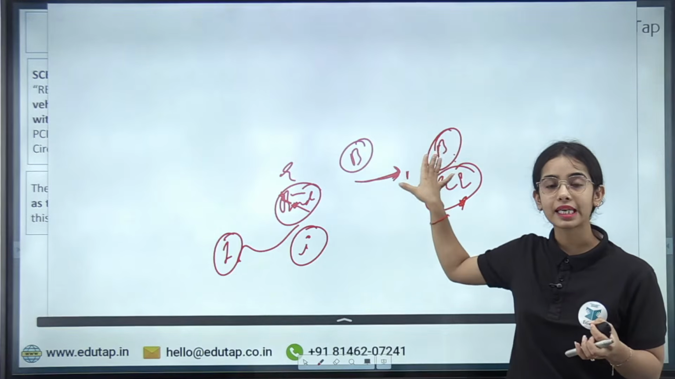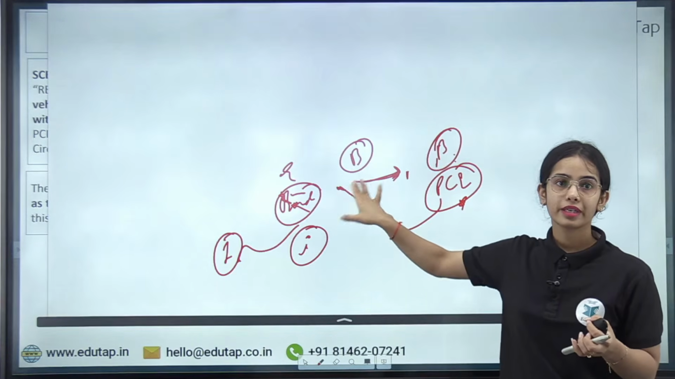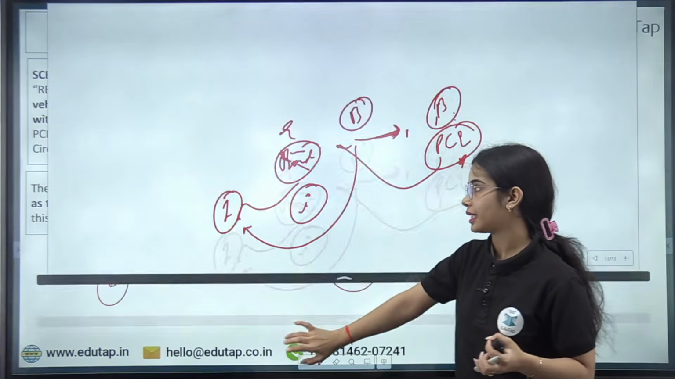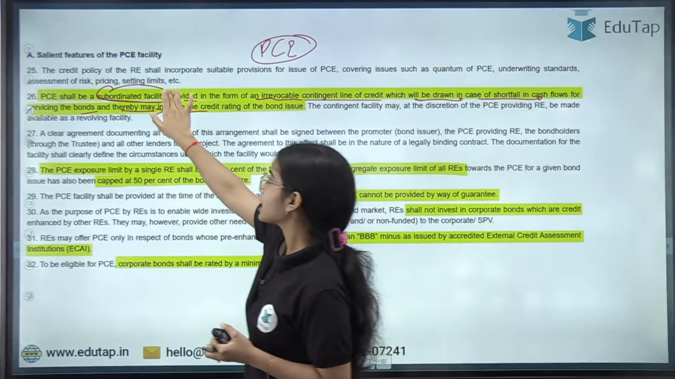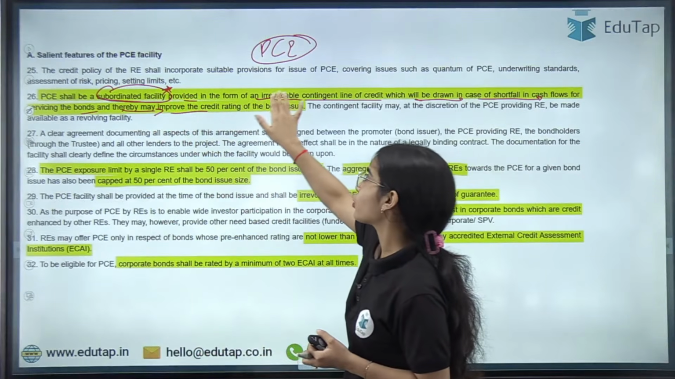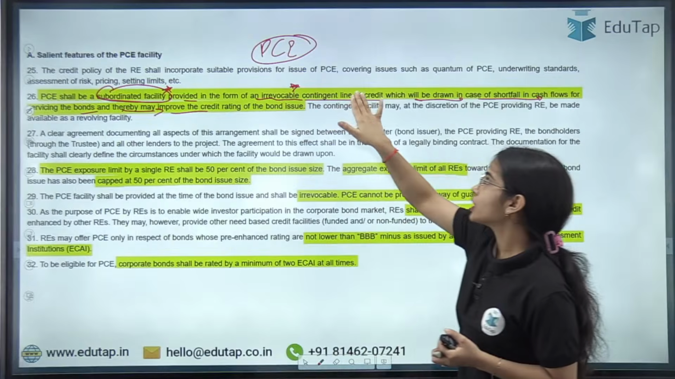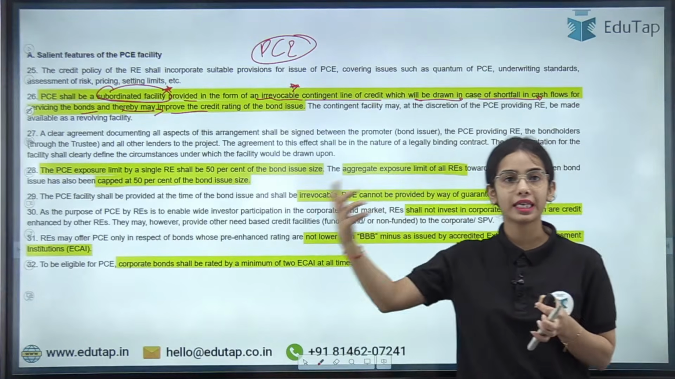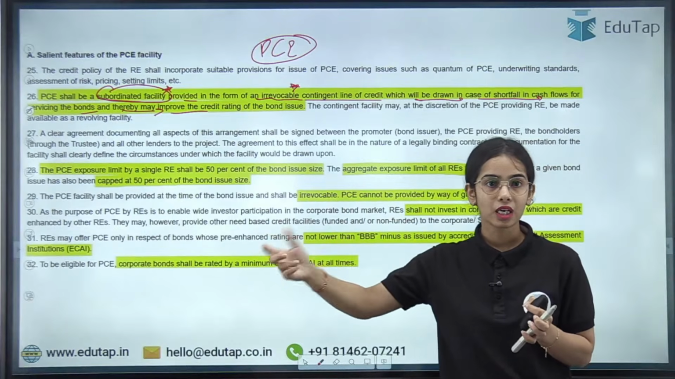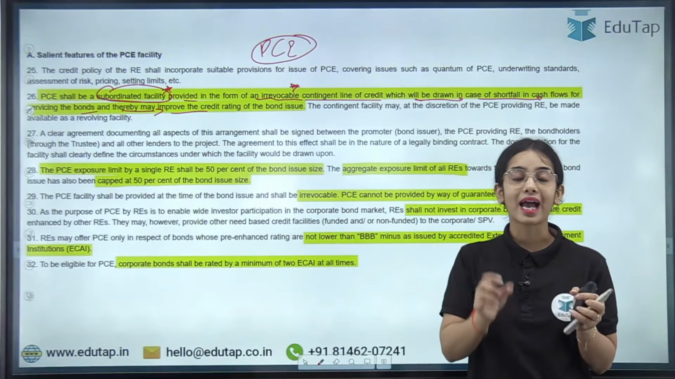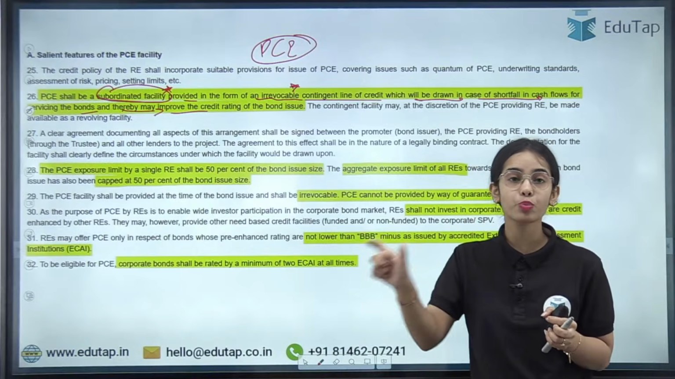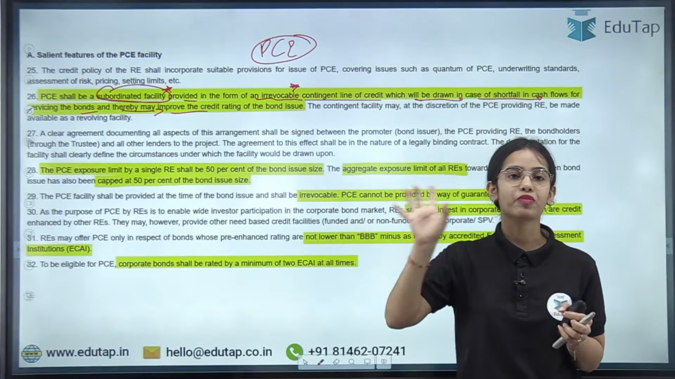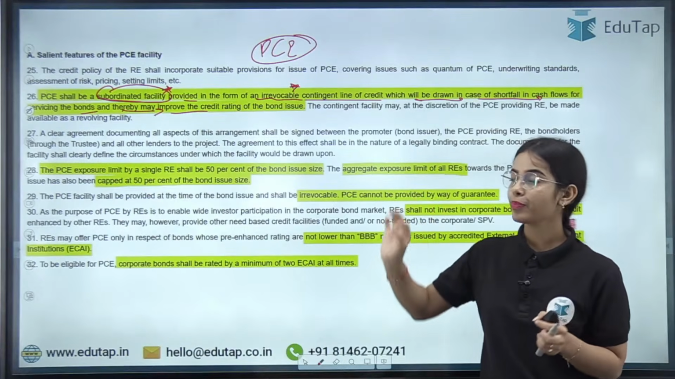No, the bank is saying that we will provide a credit facility so that the payments are made to the investors. Okay, this is the idea. So PC is basically a subordinated facility provided in the form of an irrevocable contingent line of credit. That means if the entity is not able to pay the interest payments or any bond payments, then the bank has to provide the credit to the entity so that the entity can provide the money to the investors.